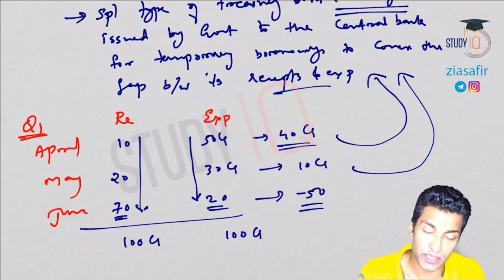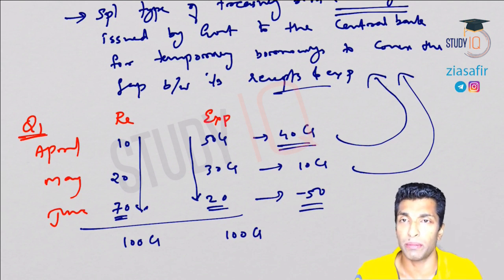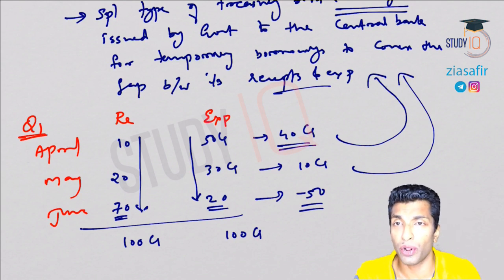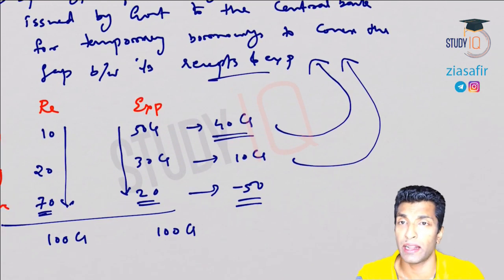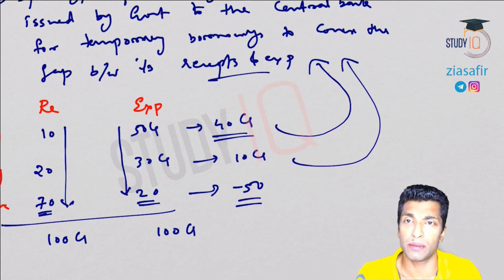So 50 was borrowed, and now you have 50 extra, you can compensate that. That is the objective. This is very much considered desirable because this is short-term borrowing to match the revenue and expenditure. It is not necessary that you will get immediately all the receipts which you have planned. Similarly, you might be spending more in the initial quarter.